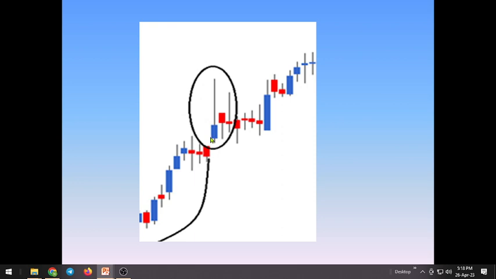When prices are moving up and in between we find a hanging man, then there is no significance in that and prices move further. So you need to check, when a hanging man forms, whether there are any candles on the left side. If you look at the left side of the chart, you can find whether there is any support or resistance. If there is none, then this candle has no significance. The market will just ignore it and prices move up. Big players make this candle to catch novice investors like us and mint money.